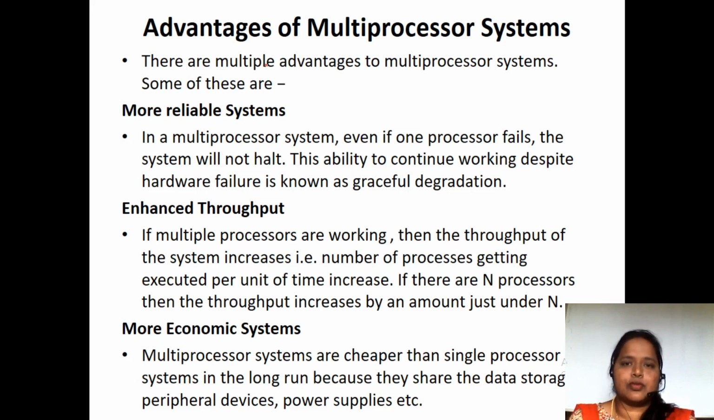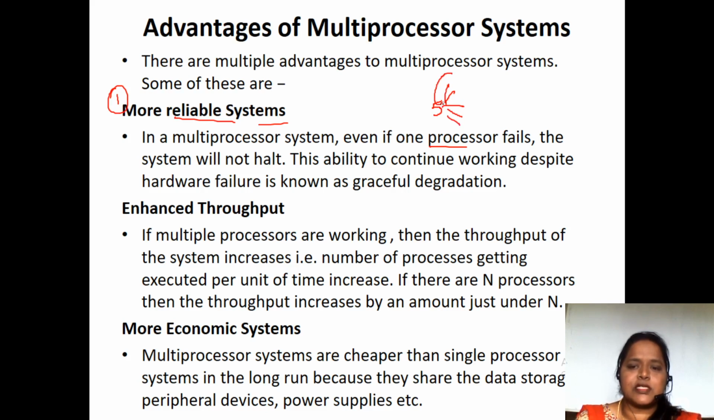And next comes to the advantages of multiprocessor systems. The first advantage is these are more reliable systems. Why? Because even if one processor fails, we can work with the remaining. Suppose you are having five processors, and this processor has failed. With the help of the remaining four processors, we can complete the task. So the system is more reliable.